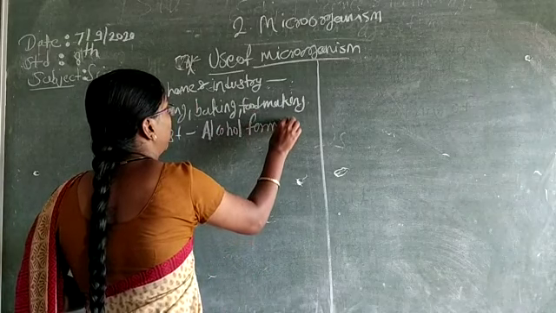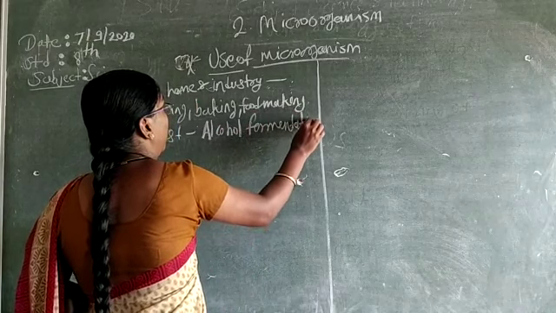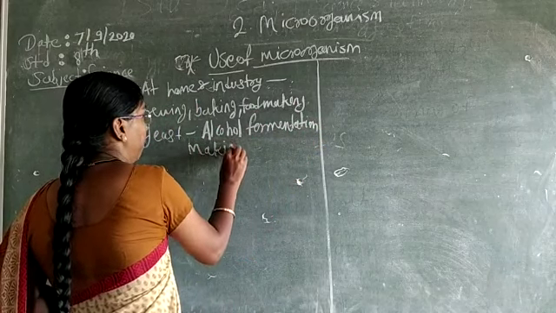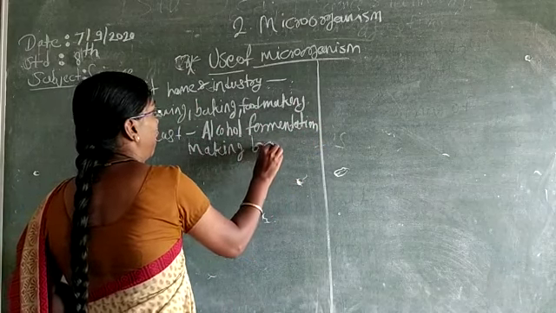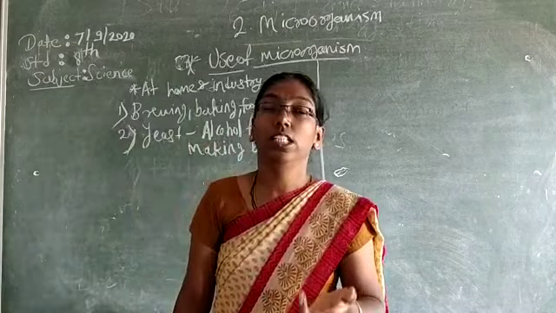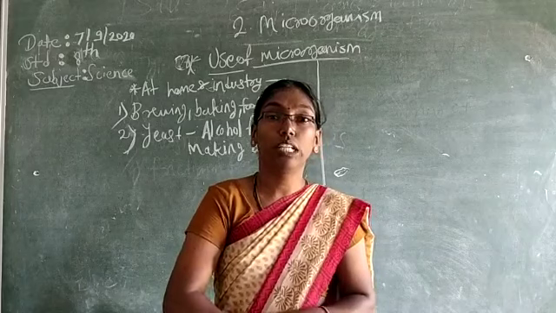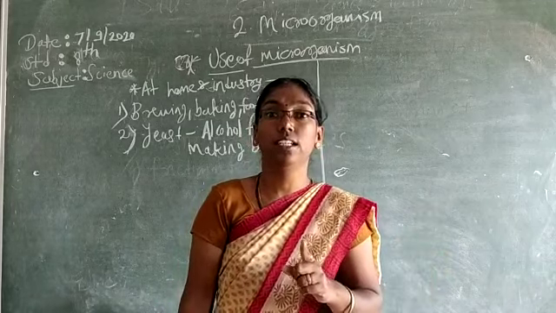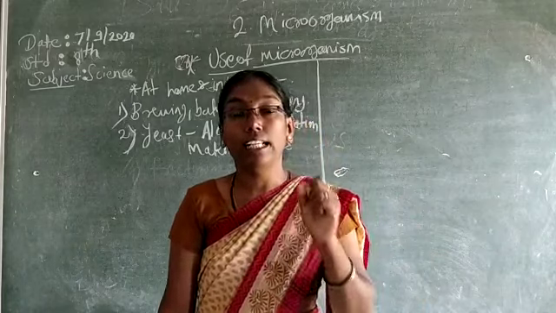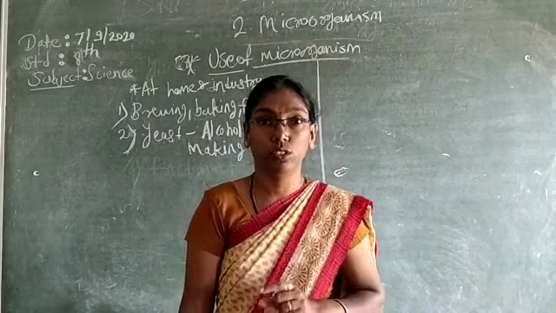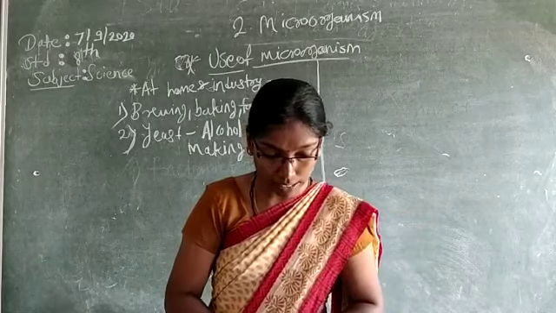Alcohol fermentation, or making bread. You know, every child eats bread. So in the bread, the useful microbe is yeast. Yeast is added to the bread, then only the bread can be made and eaten. So yeast is one example.